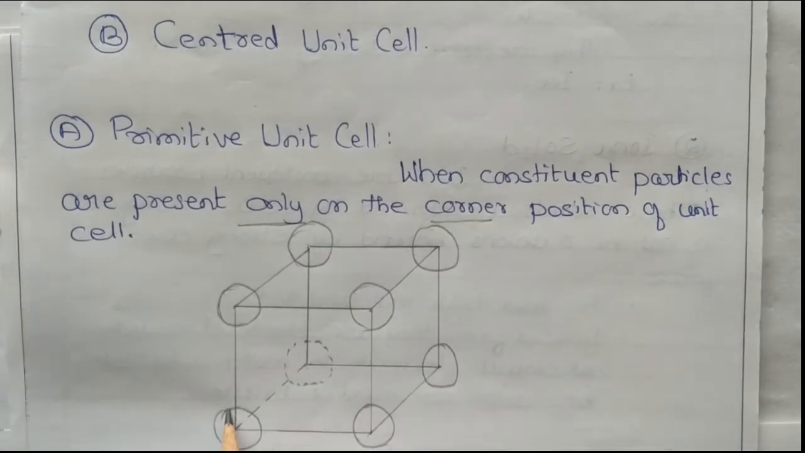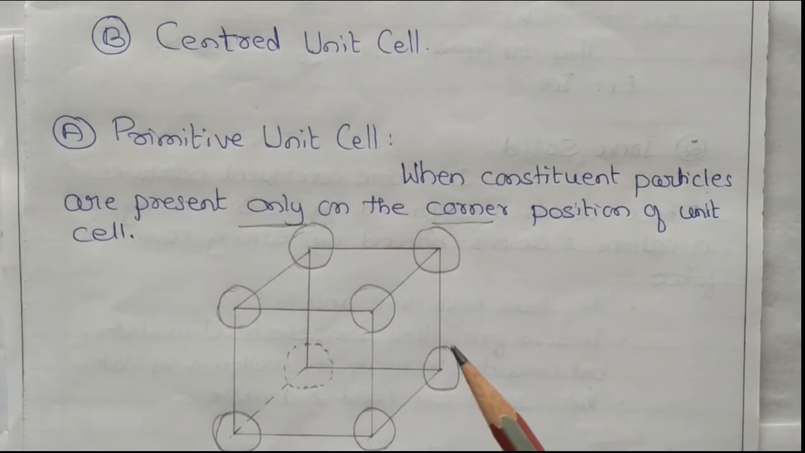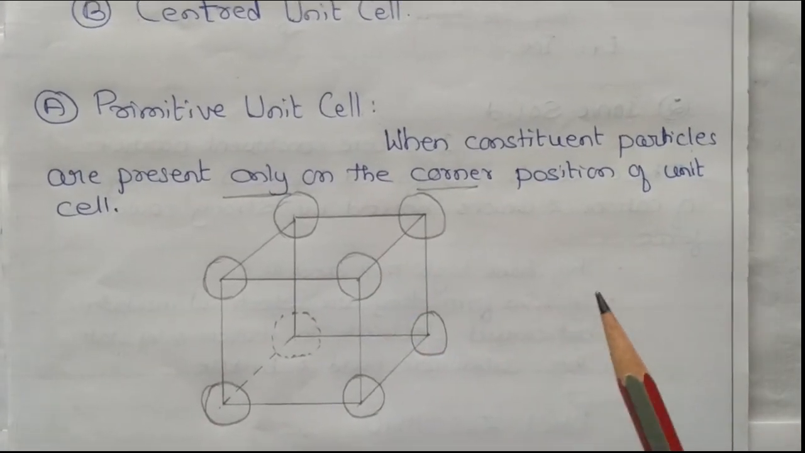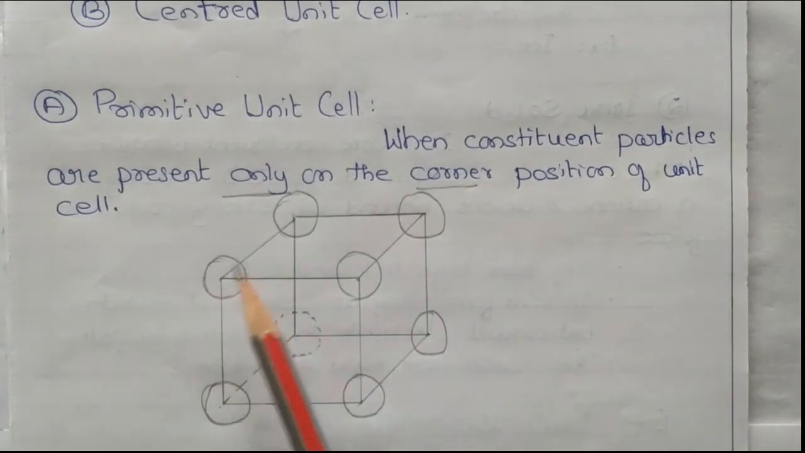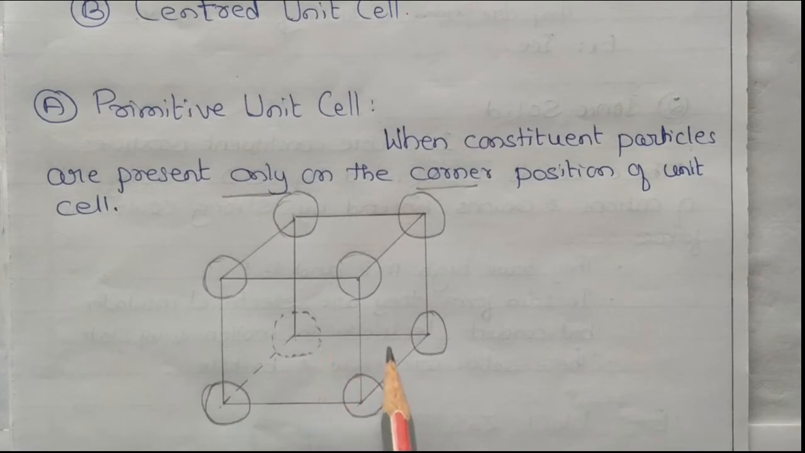So this is known as a primitive unit cell. So primitive unit cell means what? Those are nothing but the unit cell in which the atoms are present only on the corner. Here in the middle I have not shown, or inside I have not shown, or on the face I have not shown. So that is known as a primitive unit cell.